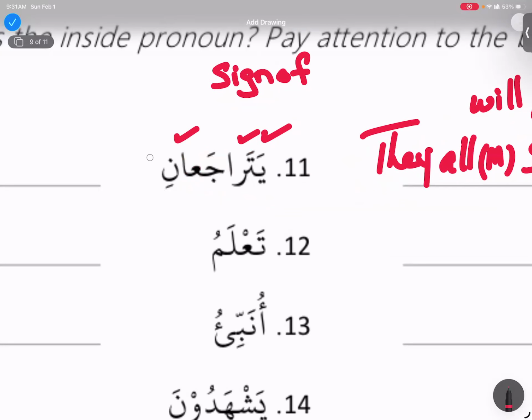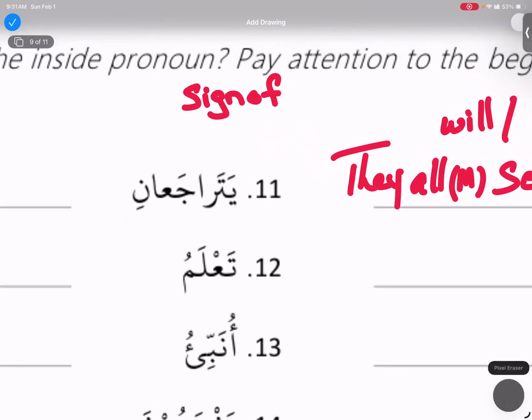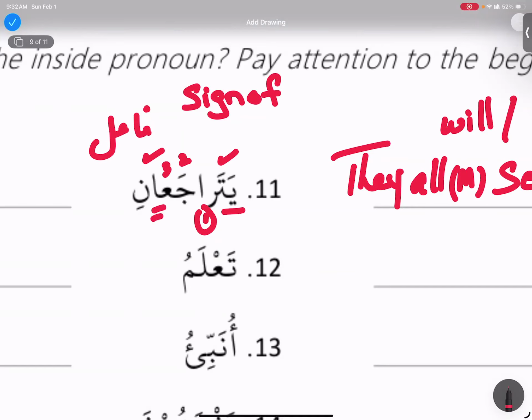So let me repeat one more time whatever you said. Ya is our sign of Mudari, ta is an extra letter, ra is my first root letter, alif is also extra, Jim is my second root letter, Ain is my third root letter. This alif is my fa'il, Alif al-Ithnayn, right? And how am I going to differentiate that? Yes, this is Alif al-Ithnayn. Alif al-Ithnayn can be in my third.